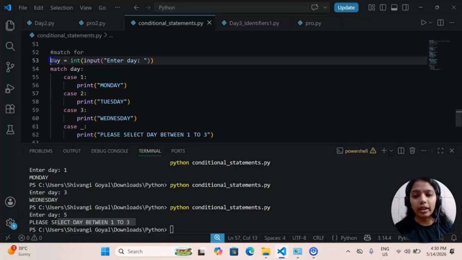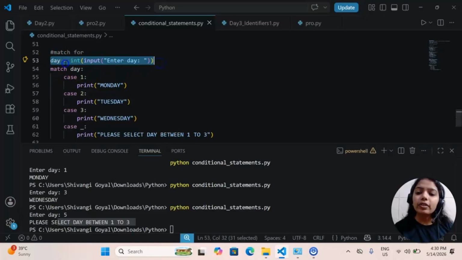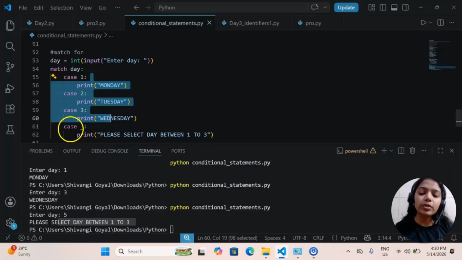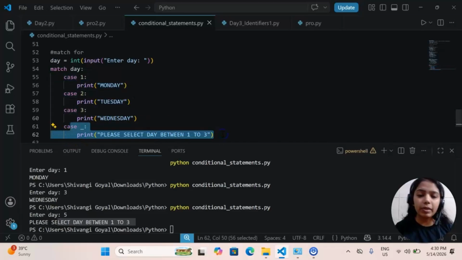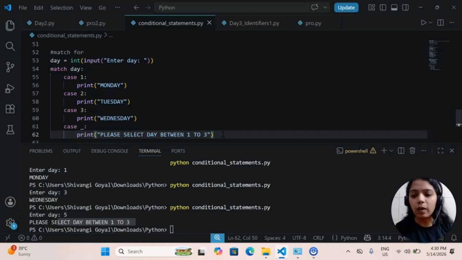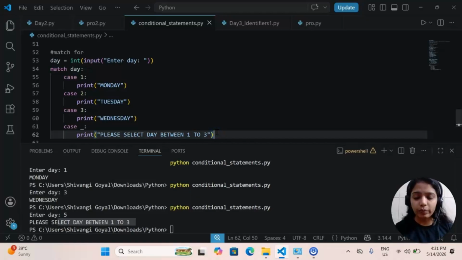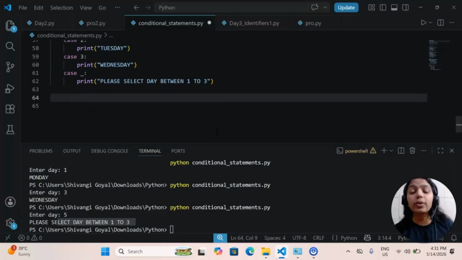What we did, we just took a day from user in integer, and that particular day is getting matched with which case, and we will be getting output accordingly. Apart from this 1, 2, 3, if user is giving something else, then please select day between 1 and 3. Now, it's not mandatory that case will be only 1, 2, 3. It can be other data types also. You can have characters, you can have strings, you can have multiple conditions in the case, any operator you can use. So, match in Python is very much different and advanced with respect to the switch available in other programming languages. So, it's really advanced.